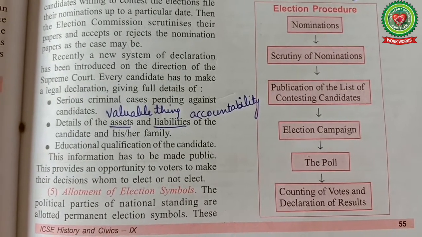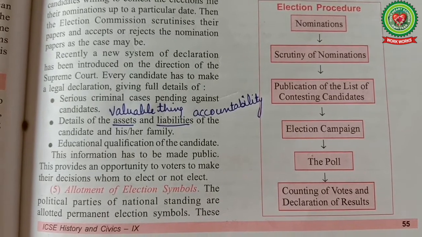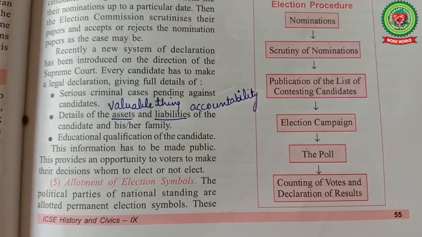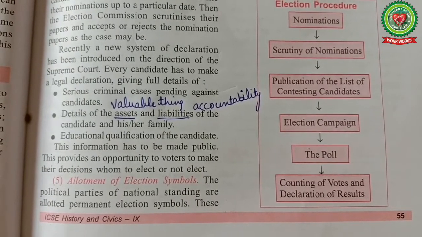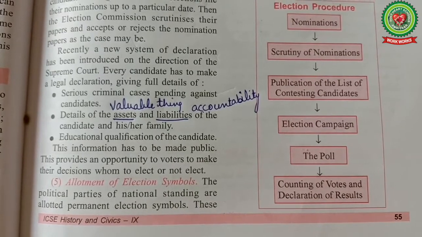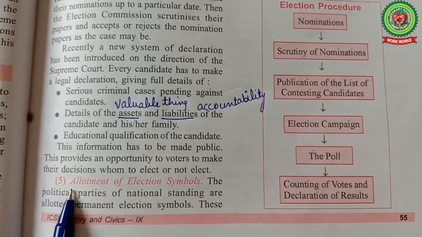Full details of every candidate are required, like any pending criminal cases against him, details of assets and liabilities, and educational qualifications. This information has to be made public so that voters can make the right decisions in choosing their representative.